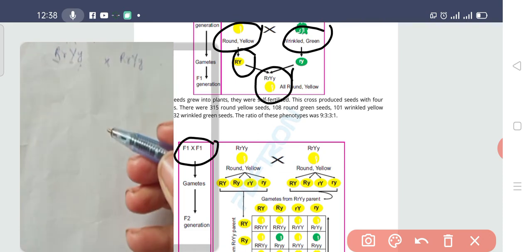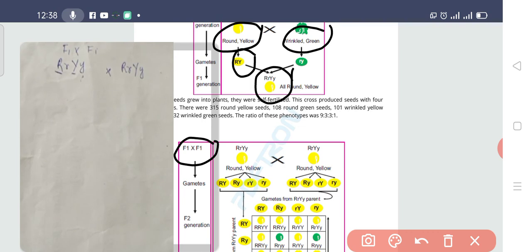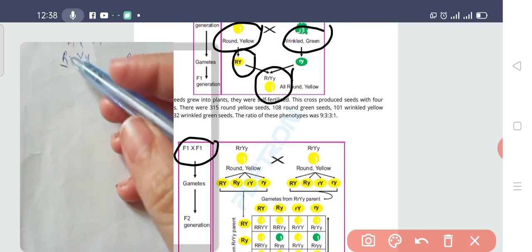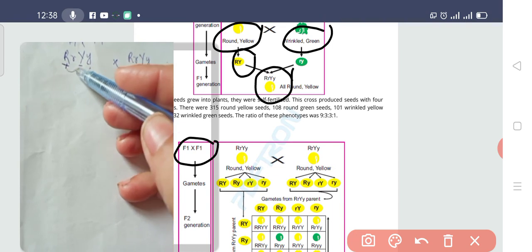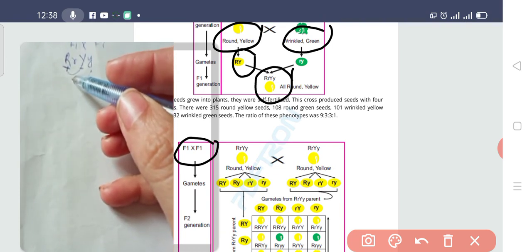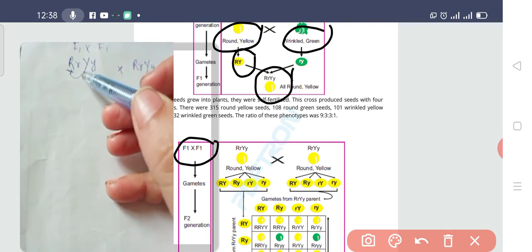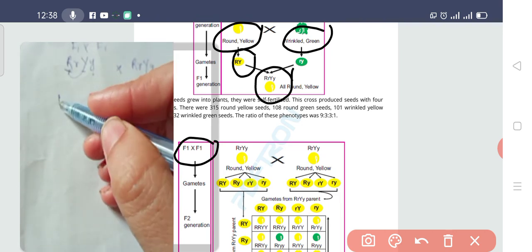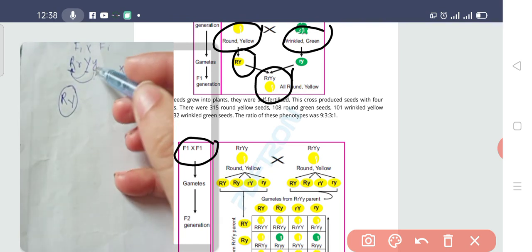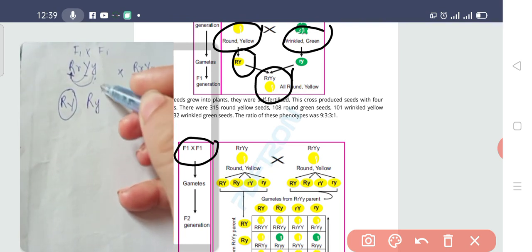So the first step is obviously, students, what is this first step? That is gamete formation. When the gametes are going to form, I have told you how the gametes form. R and Y. Obviously there are two genes, so each gamete will contain both genes. So R and Y. Similarly R and again Y. R and small y.